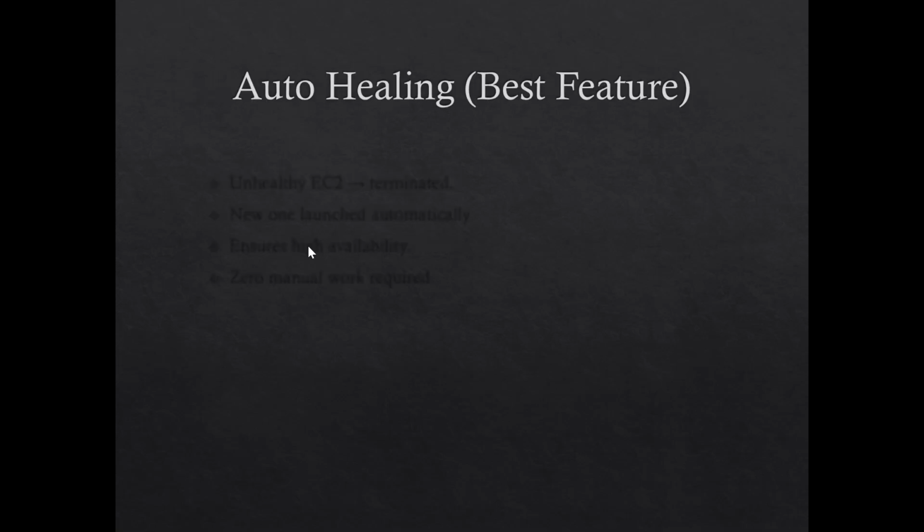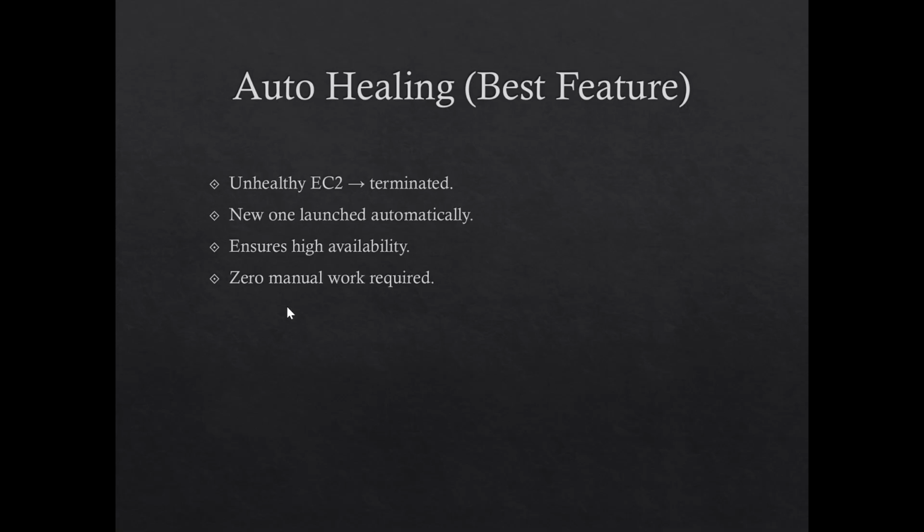Next, we'll see auto healing, the best feature. This one kills an unhealthy EC2 instance, or terminates it, and then launches a new instance. It ensures high availability, with zero manual work, no human required in auto healing. So I think I covered all the scaling features.